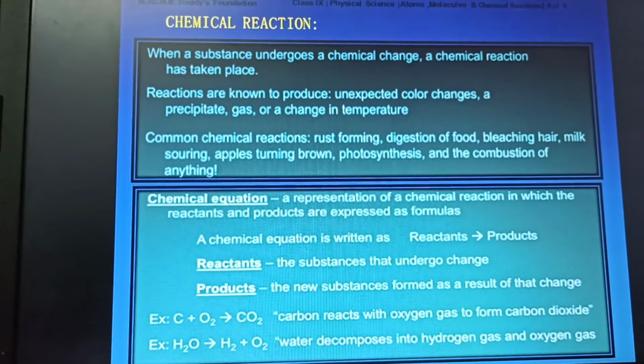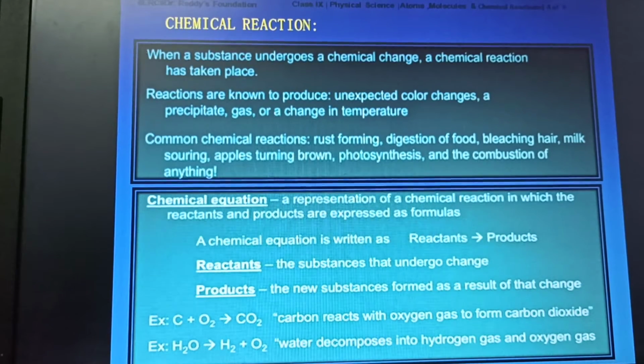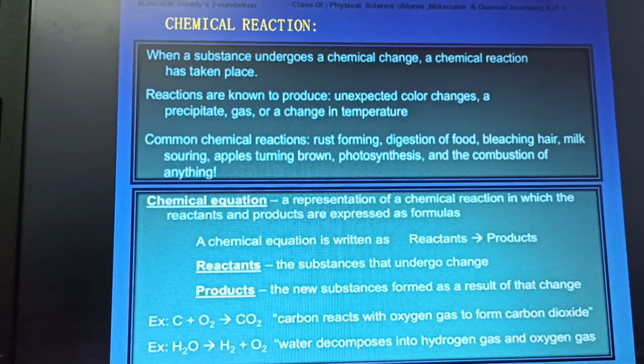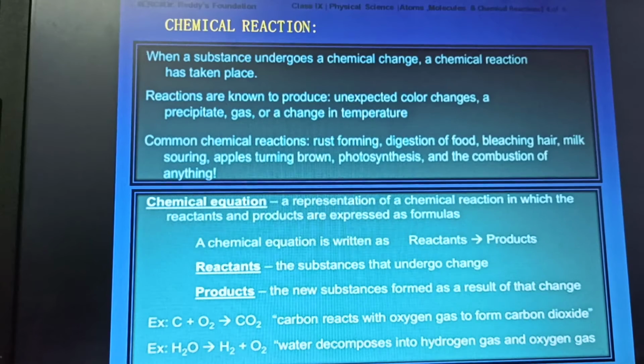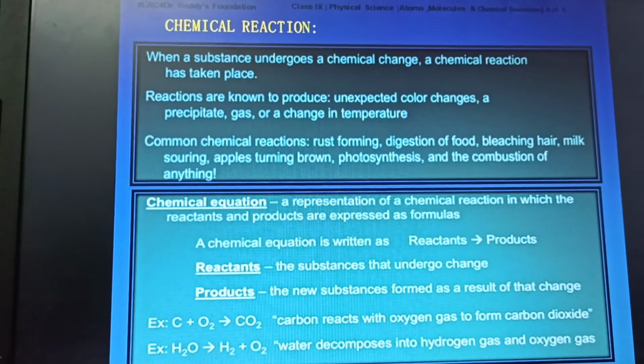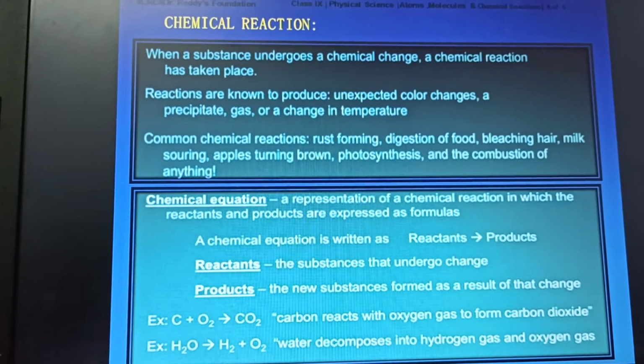The reactions are known to produce an unexpected color change. There may be a change in the color of a chemical. A precipitate is formed. Any insoluble substance formed is called a precipitate. A gas is evolved, or there is a change in the temperature. Temperature may rise or fall. When the temperature rises, we feel hot. When the temperature falls, we feel cool.